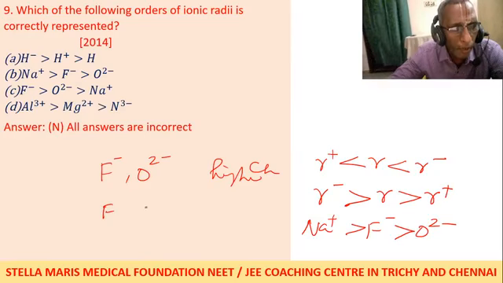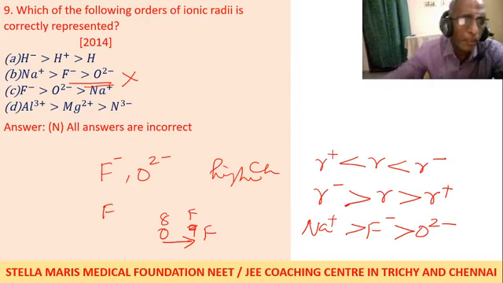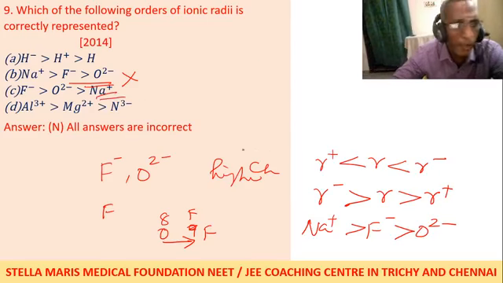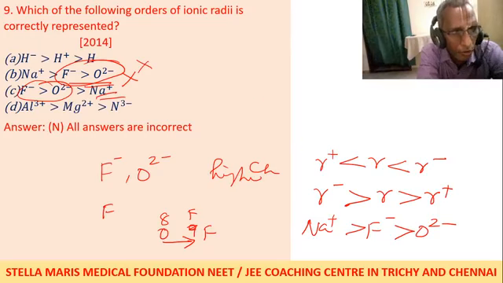Fluorine minus, O2 minus. But oxygen has atomic number 8 and fluorine atomic number 9. Along the period the radius decreases, we have studied. So from oxygen to fluorine the radius should decrease, but it is showing as an increase. So it is not correct either. The third one is not correct because the cation comes last. Cation comes last, correct, but the same trend is allowed here also. It is not correct. The third one is also not correct.